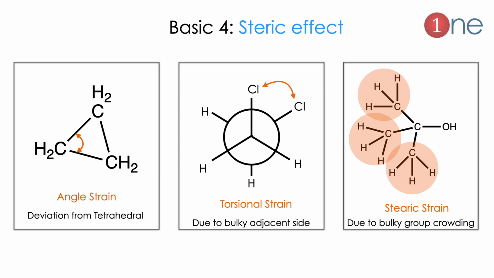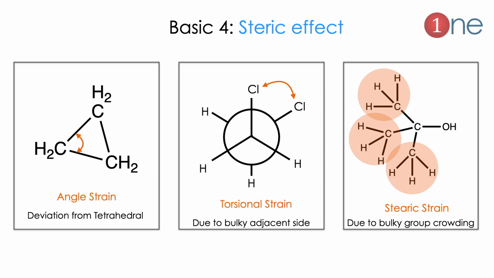The nature of the groups avoids the formation. The perfect example will be cyclopropane. Here strain comes from the tetrahedral angle. Normally tetrahedral angles are 109 degrees, but cyclopropane should have a 120 degree angle. Hence the strain is created from bulkiness of both groups and bending of its angle.